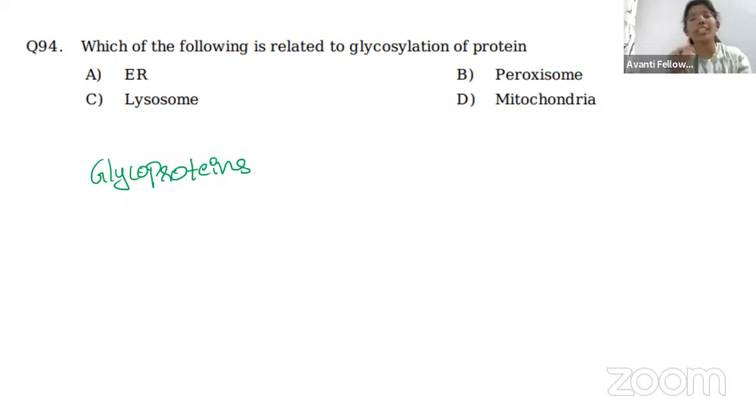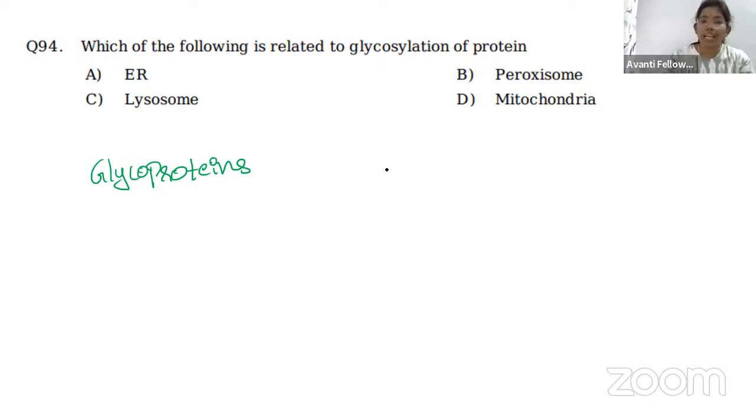So which of the following is related to glycosylation of protein or glycoproteins? How do they form? Option A is endoplasmic reticulum, option B is peroxisome, option C is lysosome, and option D is mitochondria.